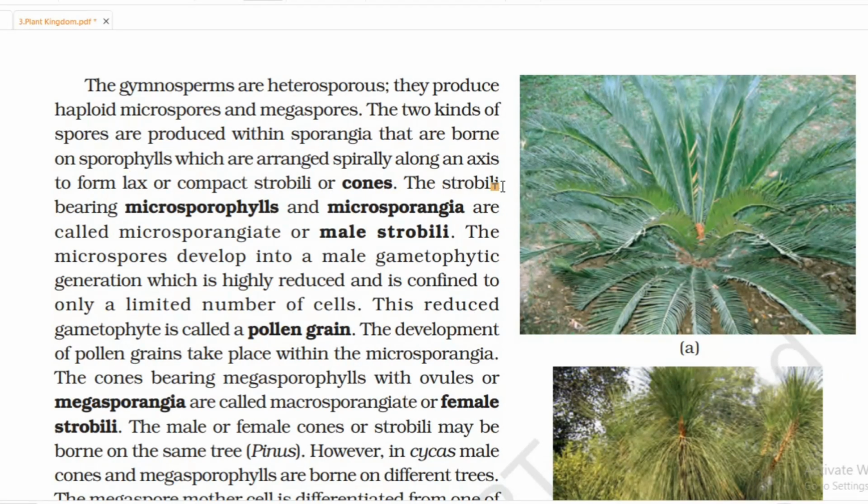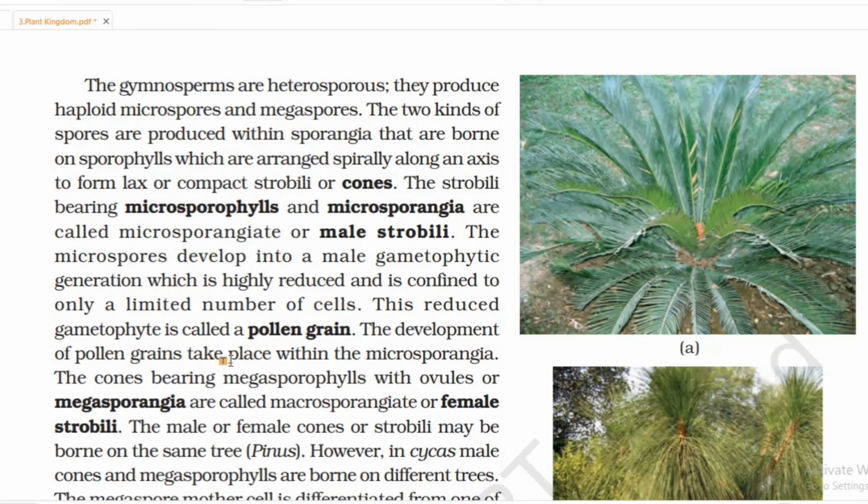The strobili bearing microsporophylls and microsporangia are called microsporangiate or male strobili. The microspores develop into a male gametophytic generation which is highly reduced and is confined to only a limited number of cells. This reduced gametophyte is called a pollen grain. The development of pollen grains takes place within the microsporangia.